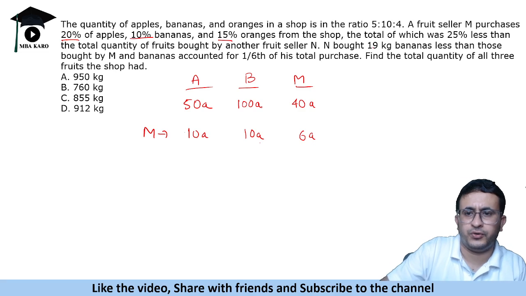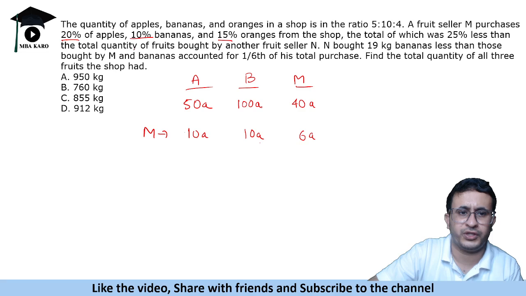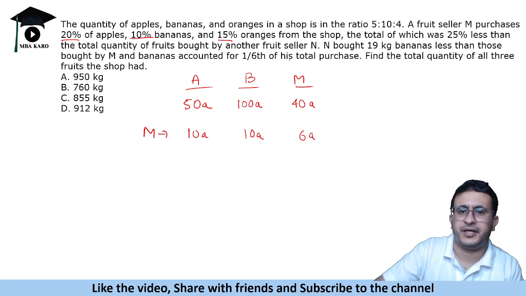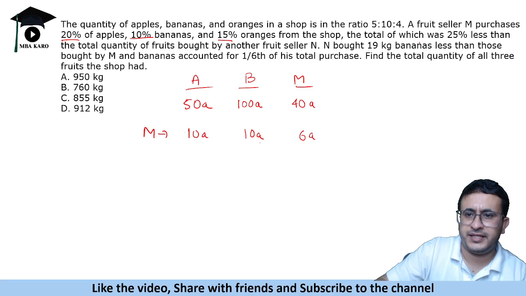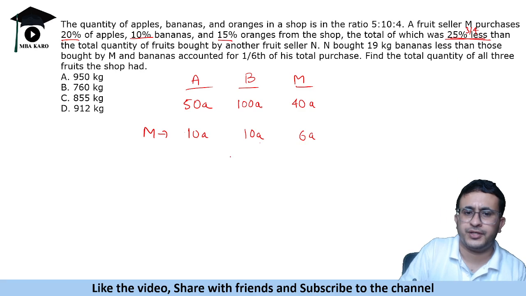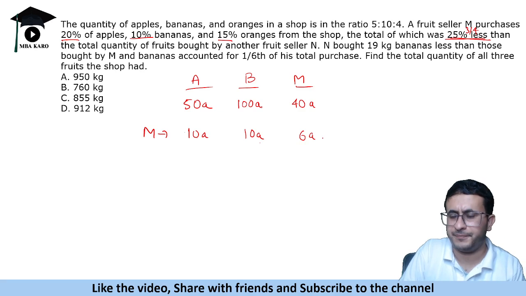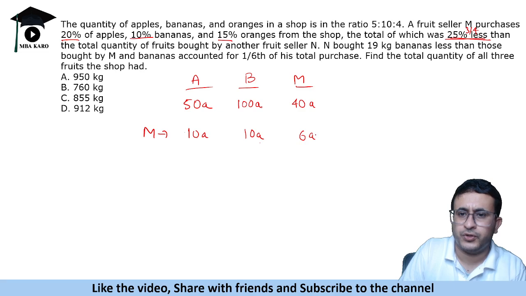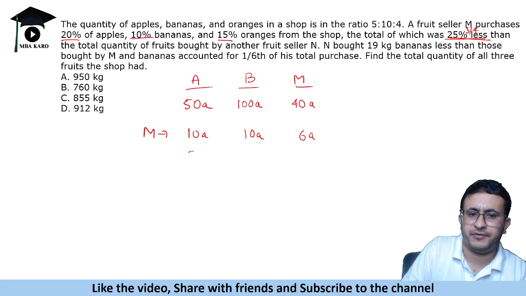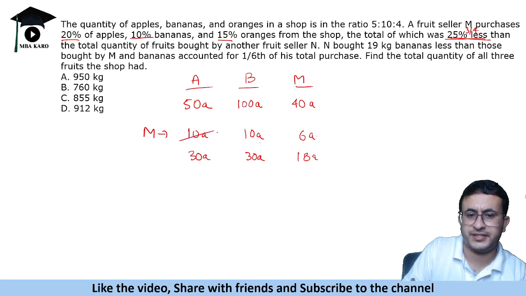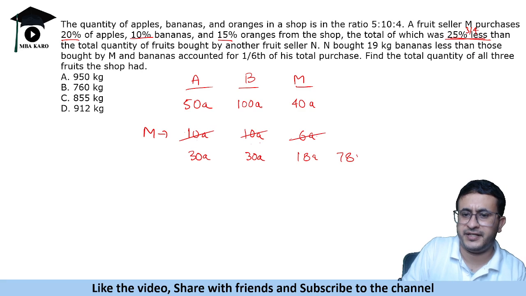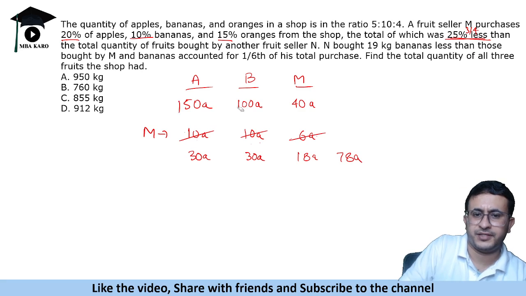So it says that the total of which is 25% less than the total quantity of fruits bought by another fruit seller N. Now how do we manipulate variables here? This is 25% less, and 25% less means 3/4 times. So we should take it as a multiple of 3. इसे multiple of 3 बनाते हैं. So we will make it 30A, 30A or 18A, because this total is coming as 26, right? So this total is 78A, and we will multiply by 3 times here also.